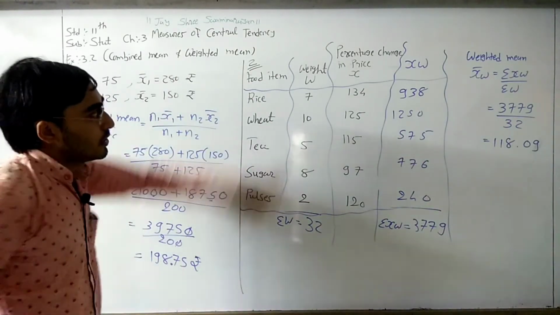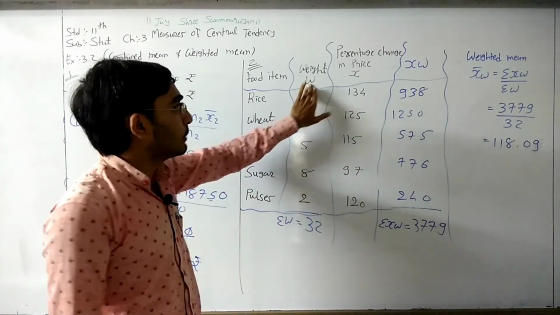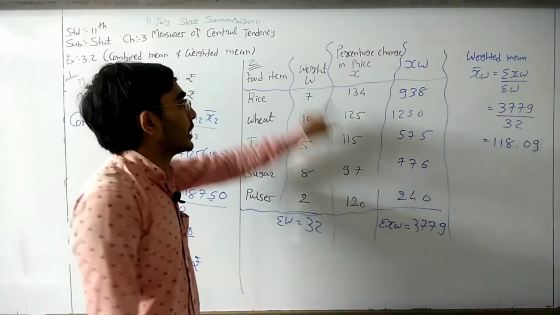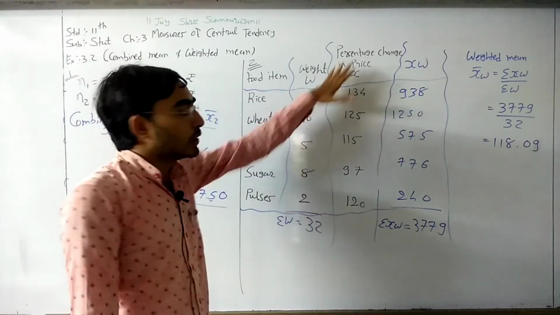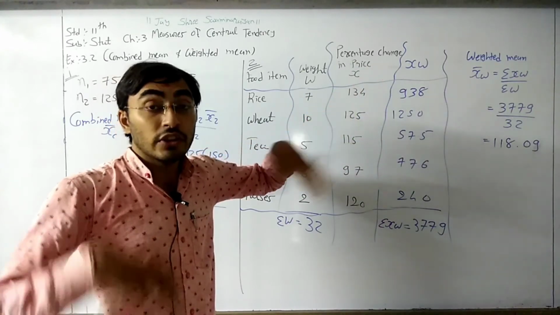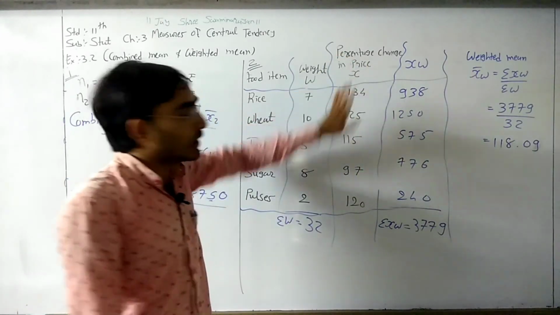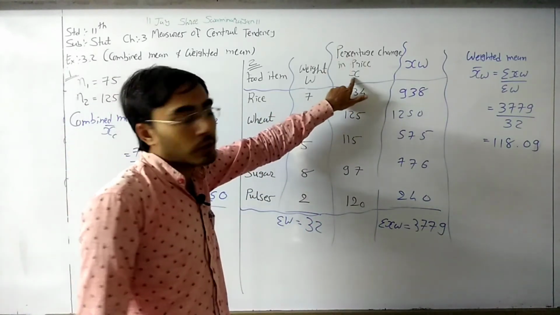Okay, here weight is given to us, percentage change is given to us. So this is W for us, this is X for us, right? W for weightage. So here weight is given to us, so it is W. We need to find the mean of percentage change in price. Okay, whichever mean we have to find, that is our x. So this is x.